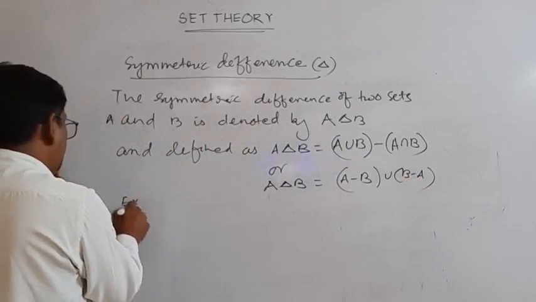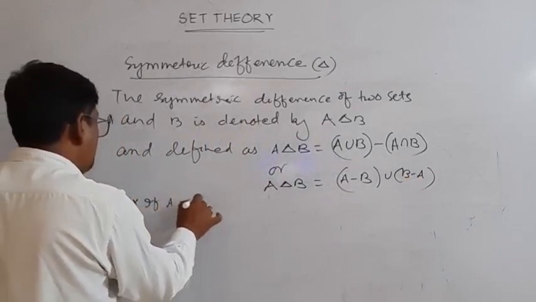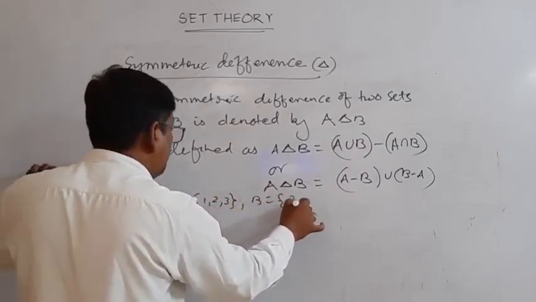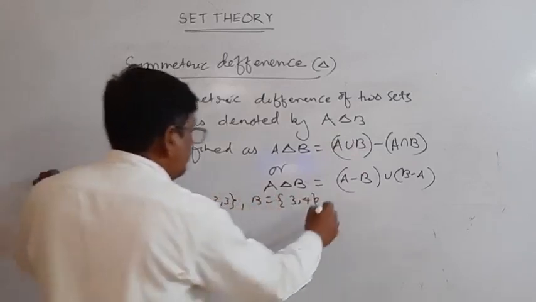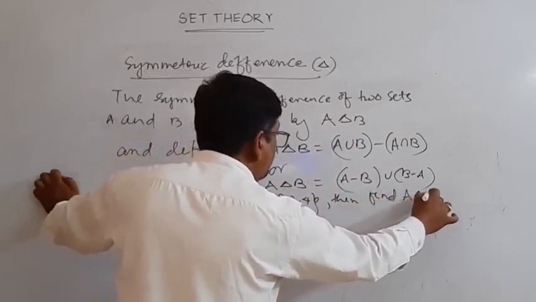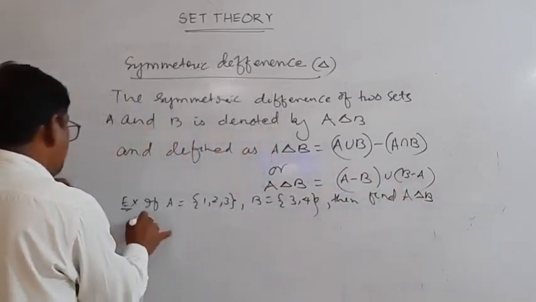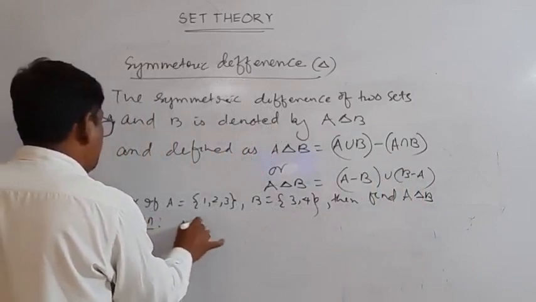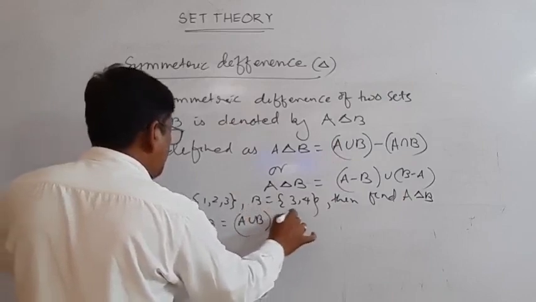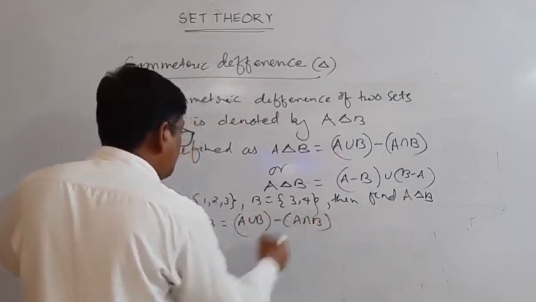Example: if A is equal to {1, 2, 3} and B is equal to {3, 4}, then find A symmetric difference B. Solution: A symmetric difference B is equal to A union B difference A intersection B. What is A union B?